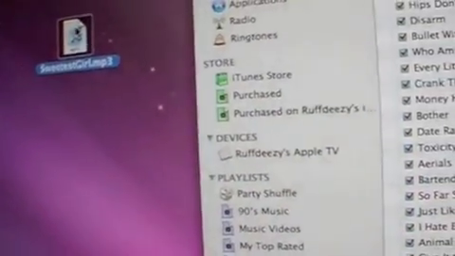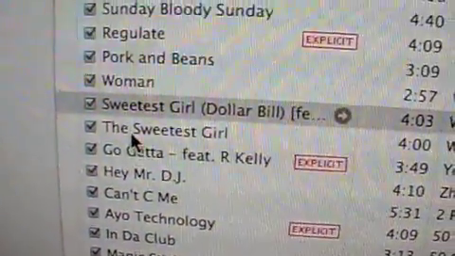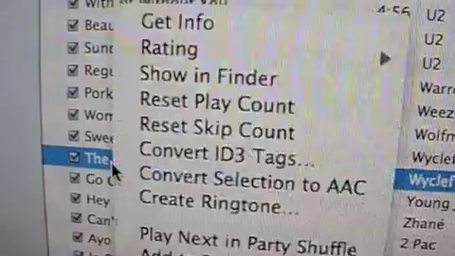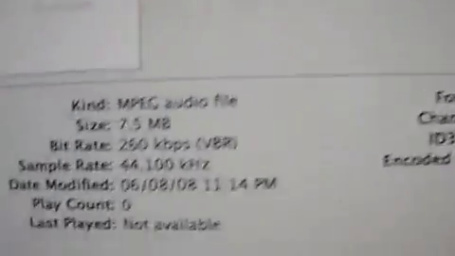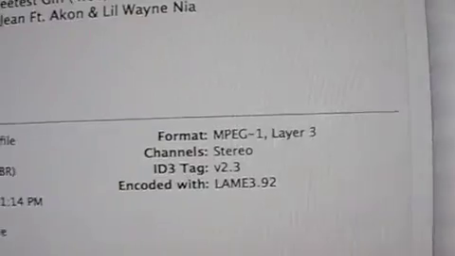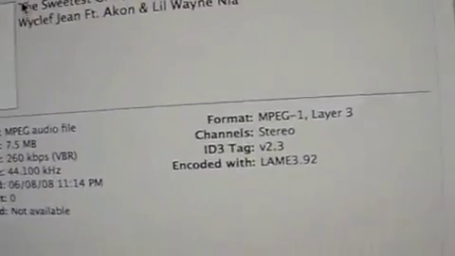Okay, so now we're going to have to add it to our iTunes library. So we'll just throw it over. It's right down here. Hit info. And it's just our same MP3 file.